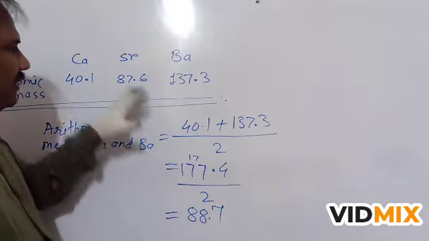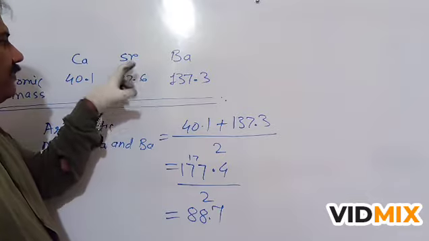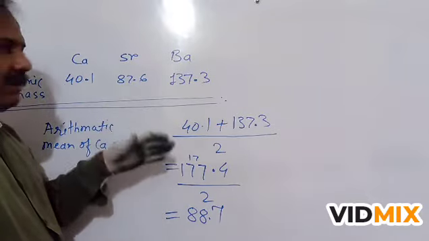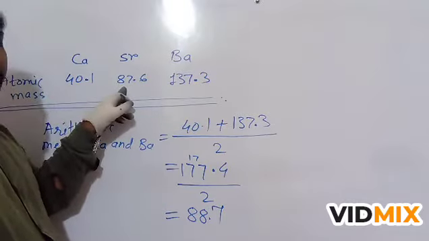This 88.7 is not exactly equal to strontium, that is 87.6, but it is approximately equal to strontium, 87.6.